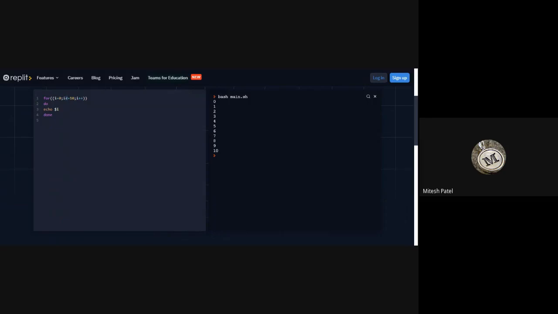So now your first task: all of you need to print 10 to 20 by using all these three loops, while, for, and for. Okay, this is your first task. After a few minutes, I will get back to you, I will ask you to share your screen, and I will give you the next practical.